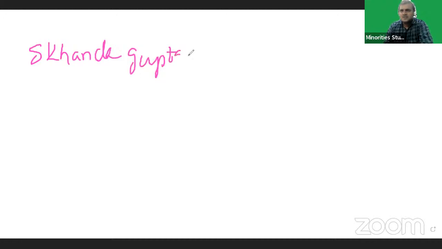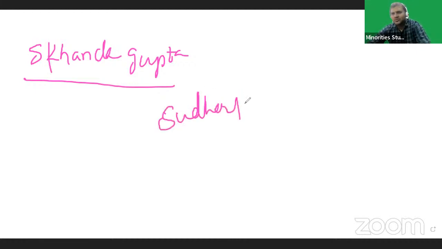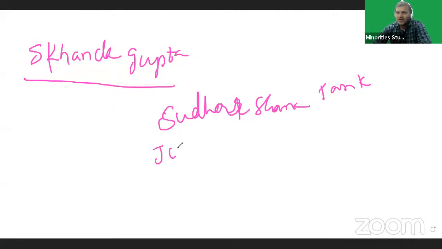Skandagupta renovated the Sudarshana tank and issued the Junagadh inscription.